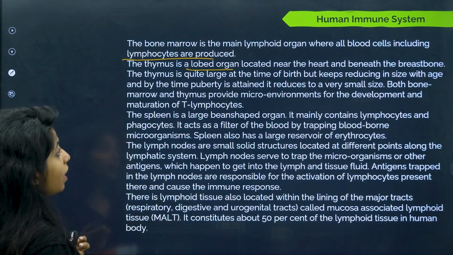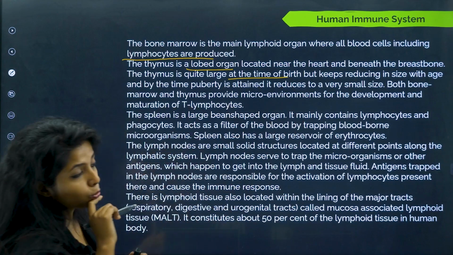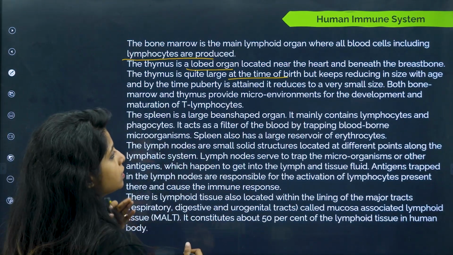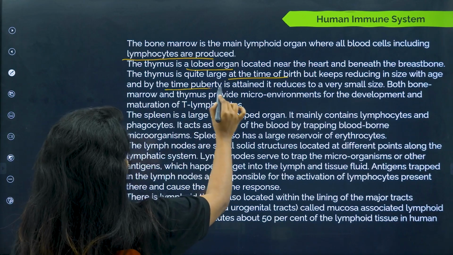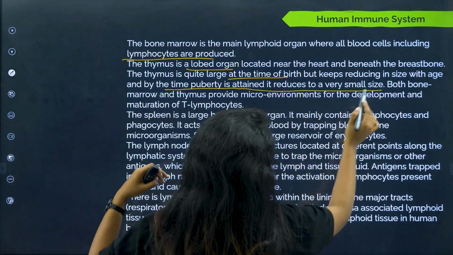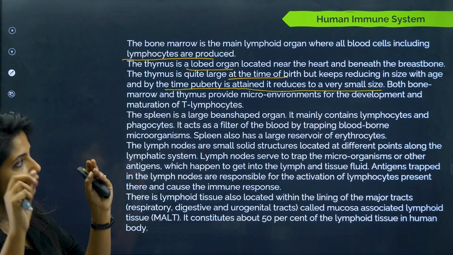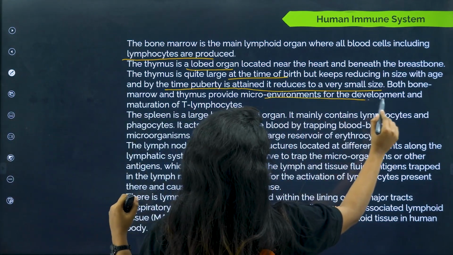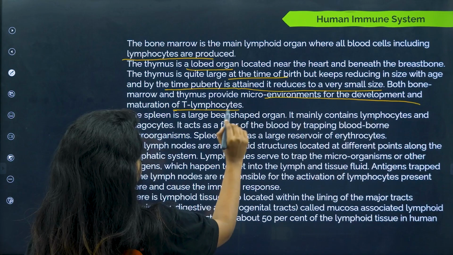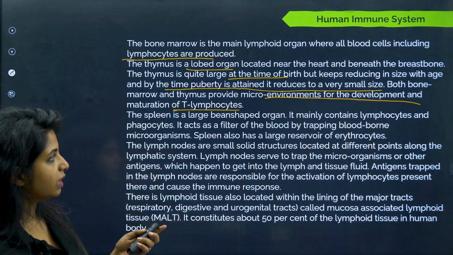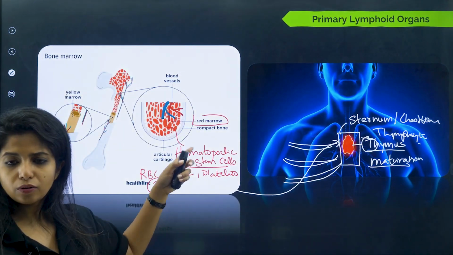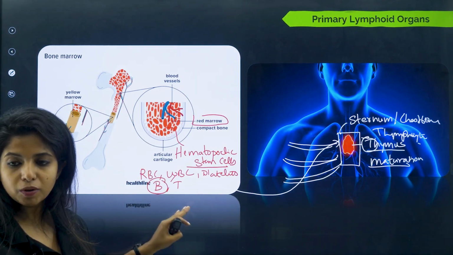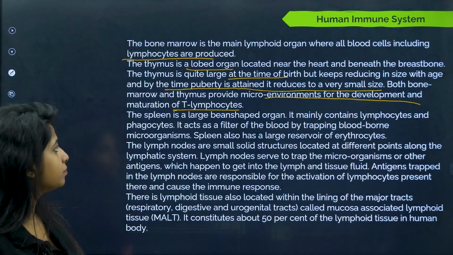The thymus is quite large at the time of birth, and it keeps on reducing its size as we grow old. By the time puberty is attained, it has reduced to a very small size. Both bone marrow and thymus provide microenvironments for the development and maturation of T lymphocytes. So you know the thymus is involved for T lymphocytes, whereas bone marrow is generally for B lymphocytes. For maturation, T cells have to go to the thymus as well.